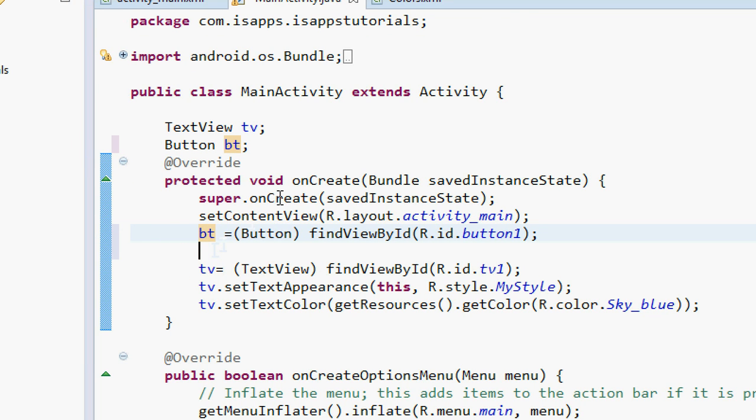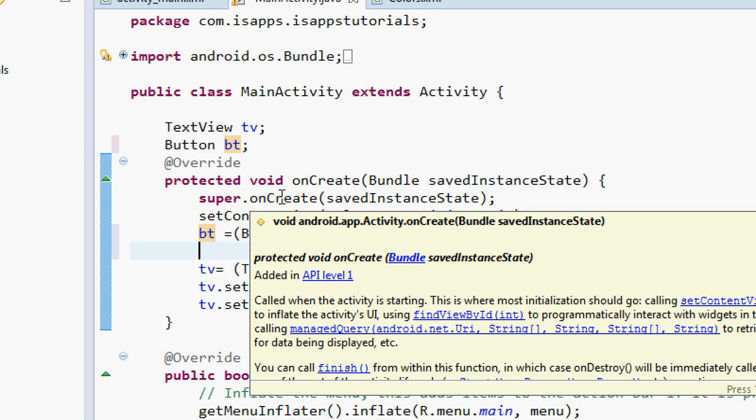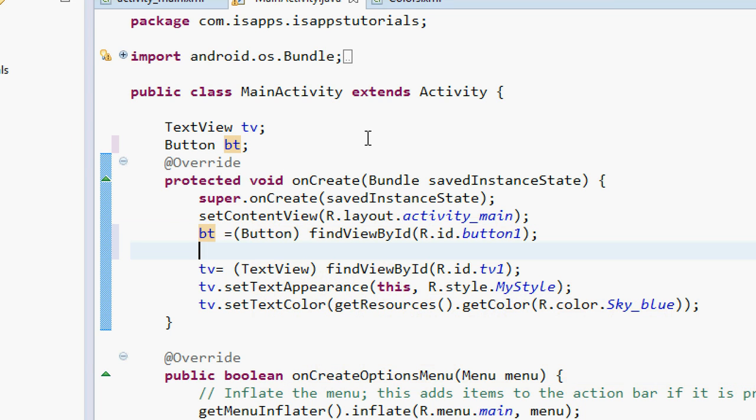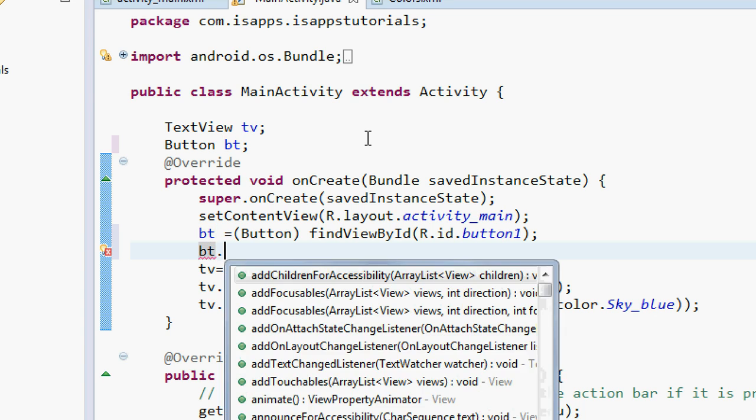Now in order to handle the click events on that very particular button, there are 3 different techniques. For the first time, I'm going to use a technique which is called anonymous inner event handling.